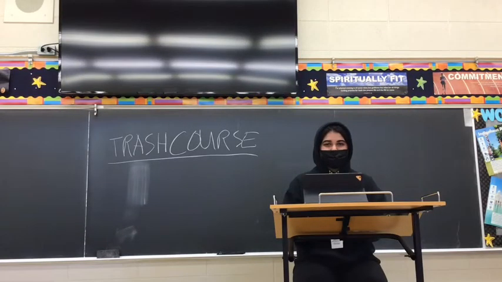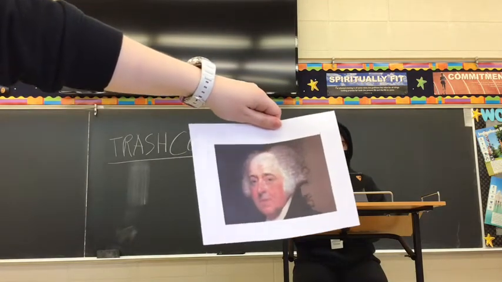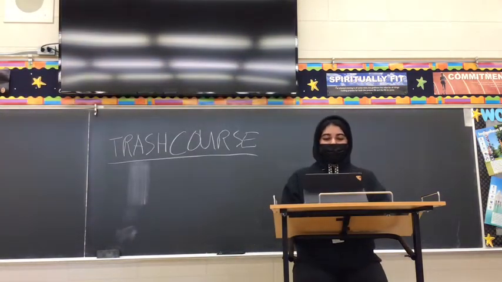Then, in 1796, John Adams was elected president. As soon as Adams was elected, however, he had to deal with a lot of stuff. He had to deal with the Quasi-War, Fries's Rebellion, and the XYZ affair. During his presidency, Adams passed the Alien and Sedition Acts. The Alien Act deported foreigners, mainly Republicans, and the Sedition Act made it illegal to criticize the government. These acts targeted limiting civil liberties for Republicans.